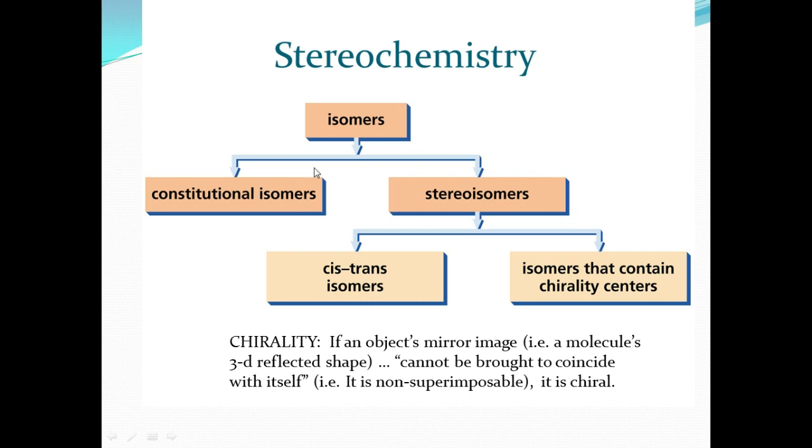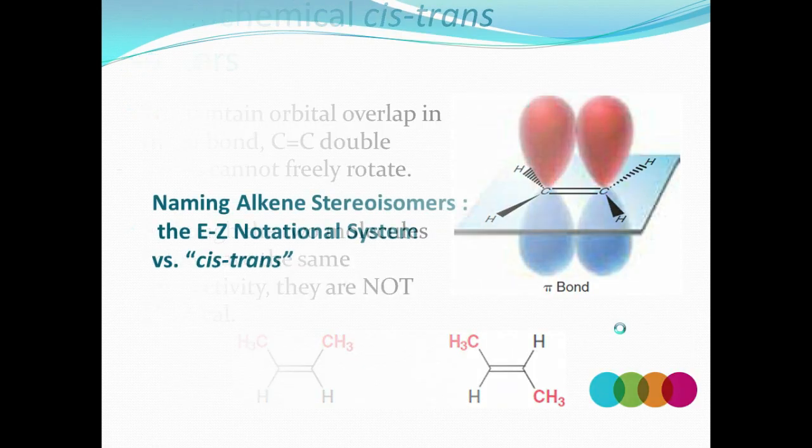Here is a flow chart for isomerism. What is isomerism? You know very well, it is the same molecular formula with different structural arrangement, and so different physical and chemical properties. Isomerism is of two types: one is constitutional isomerism and the other is stereoisomerism. Constitutional isomerism has five types: chain isomerism, position isomerism, functional isomerism, metamerism, and tautomerism. Stereoisomerism is of two types: one is configurational isomerism, another one is conformational isomerism.